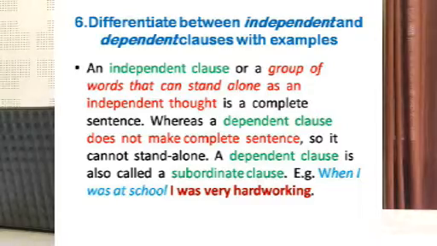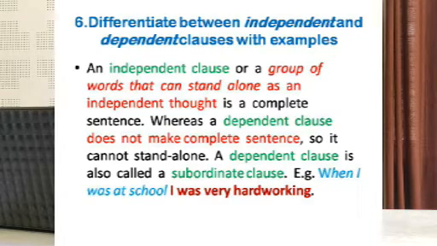Whereas the dependent clause, usually it is incomplete and it depends on another clause, which is the main clause. So a dependent clause cannot stand alone. It is always depending on the main clause. And this dependent clause is also known as subordinate clause.